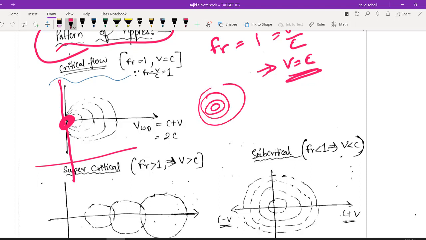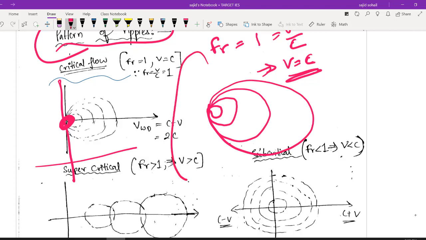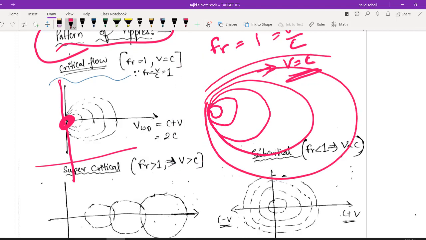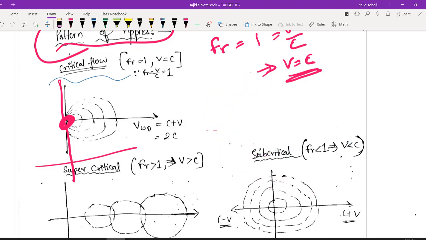You can just imagine in such a way. Let us say you have some concentric circles, but the velocity is so high that you are pushing it like this. Okay, whatever waves are there, it is readjusting something like this. Upstream side there are no waves, on the downstream side you will be getting circles like this. Okay, समझ में आ गया concept. And what will be velocity along the downstream side? That will be c plus v, which is c is again equals to v, so you can write it as 2v or you can write it as 2c. It is up to you, right?